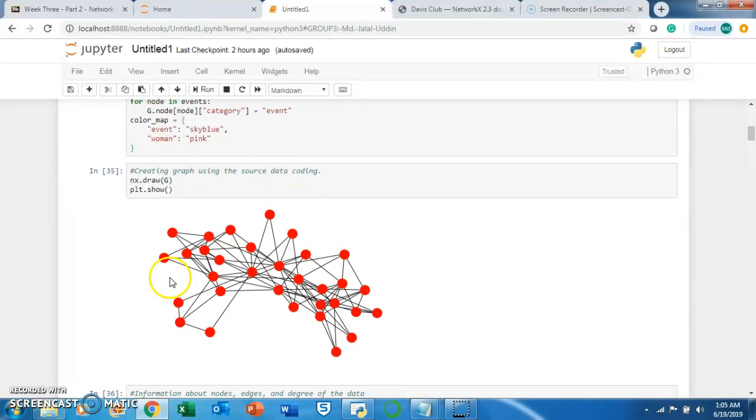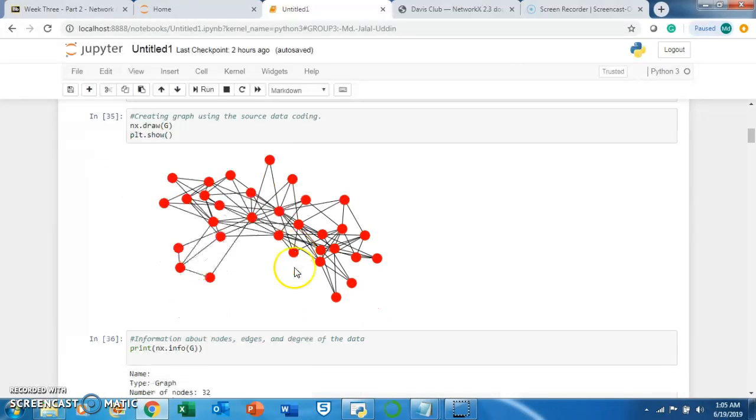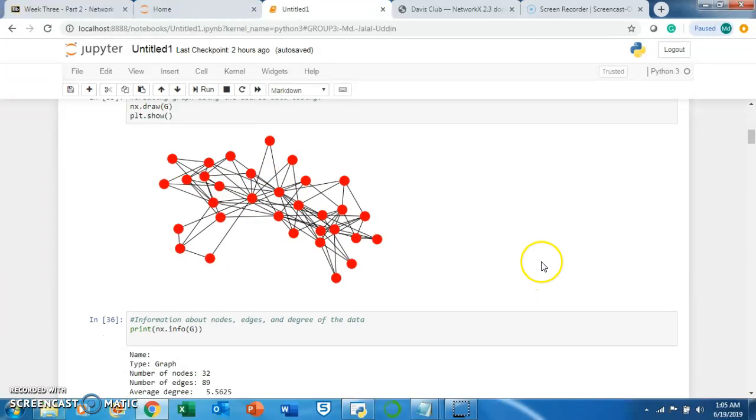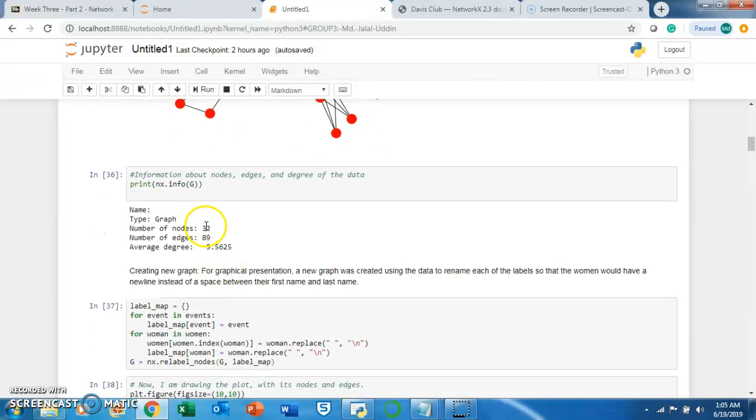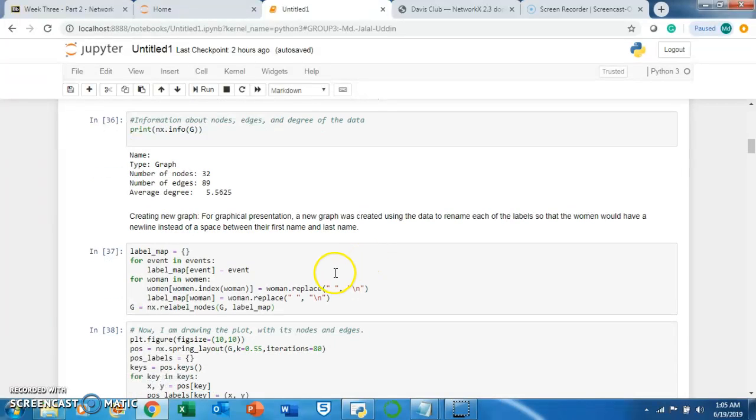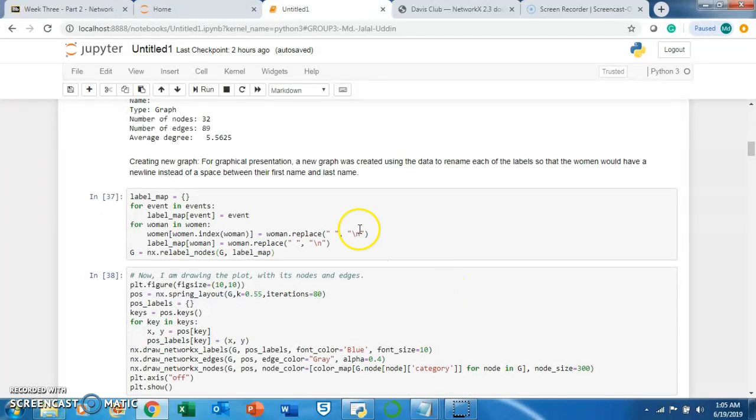This is the graph of the raw data. So I've created it. You can see there is no name and nothing. The information about the data is here. You can see there are 32 nodes, 89 edges, and the average degree is 5.5. So for our presentation, graphical representation,